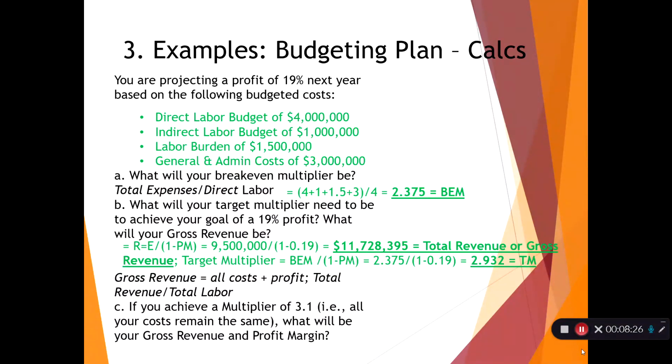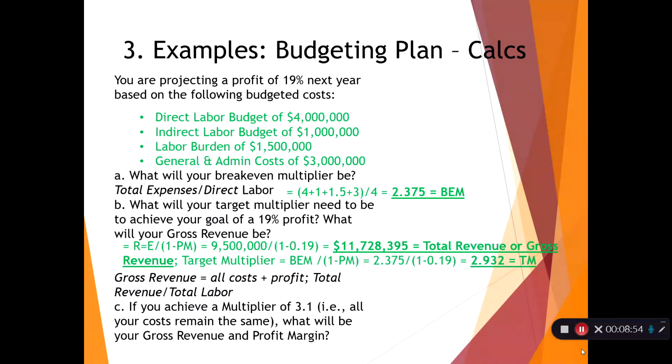Those are our expenses, and we divide by 1 minus the profit margin, and that results in a total revenue of $11.7 million. What's the target multiplier? Well, in this case, it's just break-even multiplier dividing by 1 less the profit margin, and we come up with 2.932. This makes sense. It's higher than the break-even multiplier. Why? Because it has profit built into it.